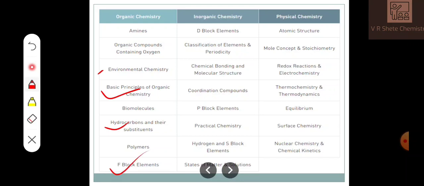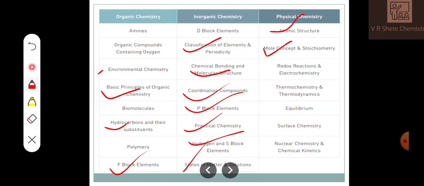When discussing inorganic: d-block elements, classification of elements, chemical bonding and molecular structure, coordination chemistry, p-block elements, where practically some questions will be there, s-block elements, and states of matter. With physical chemistry: atomic structure, mole concept, which is very important, redox reactions, electrochemistry, thermochemistry, equilibrium, surface chemistry, nuclear chemistry, and kinetics. So these are the important topics with respect to organic, inorganic, and physical chemistry. This is actually the syllabus.